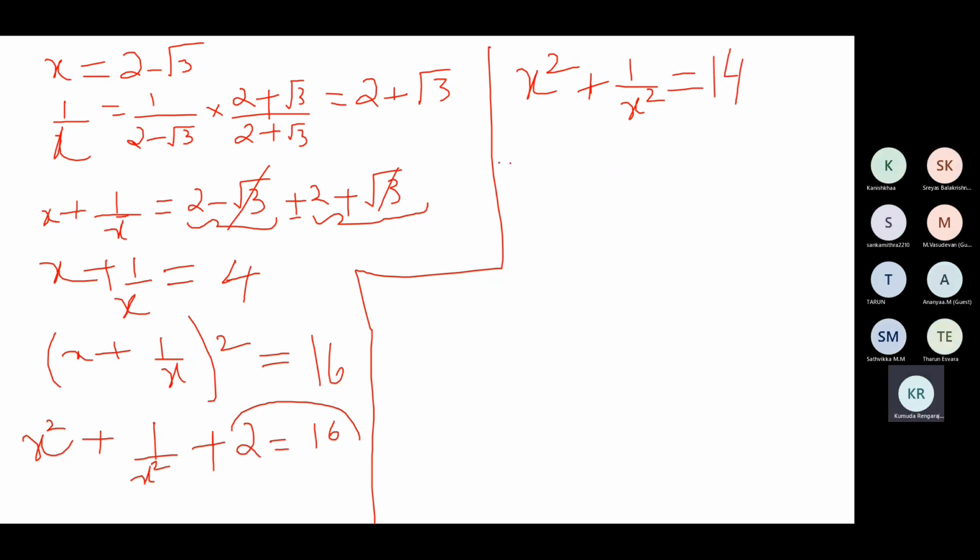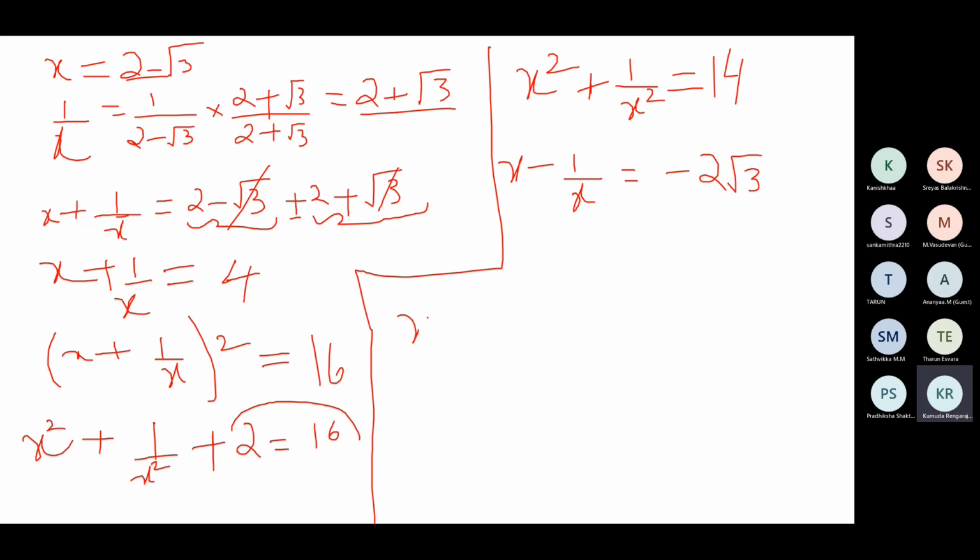Now to find x squared minus 1 by x squared, we should find the value of x minus 1 by x. So this is x, this is x, this is 1 by x. X minus 1 by x will be 2 minus root 3 minus 2 minus root 3. So 2 and minus 2 will get cancelled and it's minus 2 root 3, correct? Minus 2 root 3.